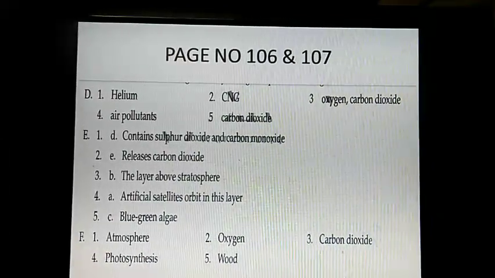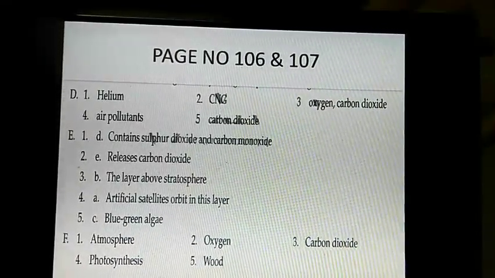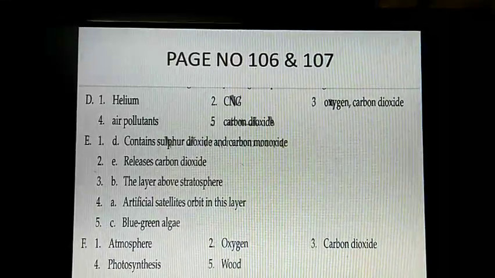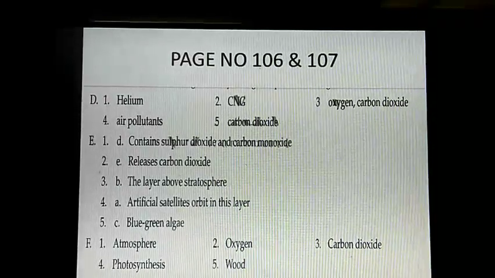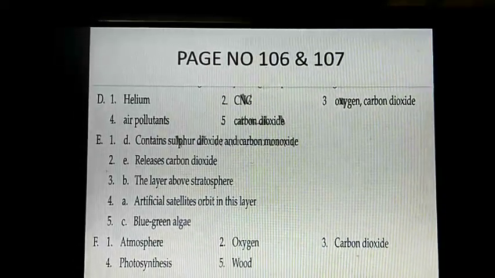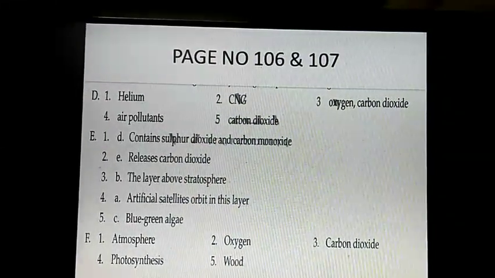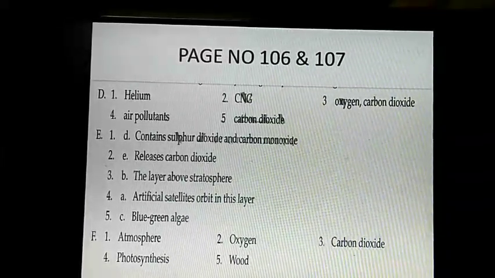Question 3. Mesosphere. Answer is B. The layer above stratosphere. Question 4. Thermosphere. Answer is A. Artificial satellites orbit in this layer. Question 5. Nitrogen fixation. Answer is C. Blue-green algae.